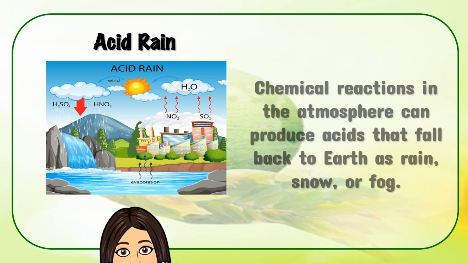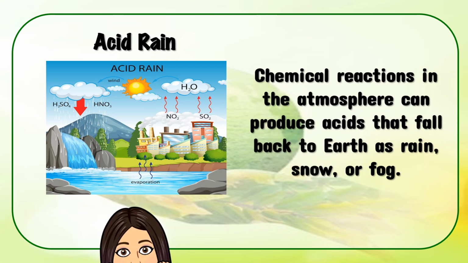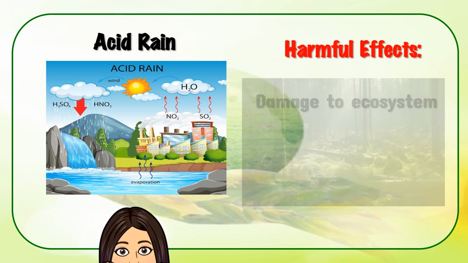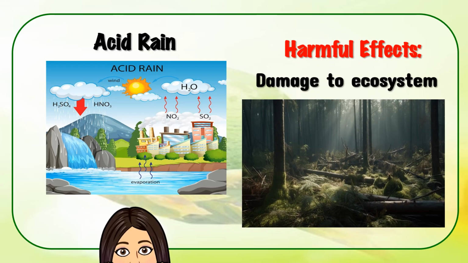Acid rain. Chemical reactions in the atmosphere can produce acids that fall back to Earth as rain, snow, or fog. Harmful effects of acid rain. Damage to ecosystem. Acid rain can harm plants, trees, and aquatic life by leaching nutrients from the soil, damaging leaves and needles, and making bodies of water too acidic for fish and other organisms to survive.